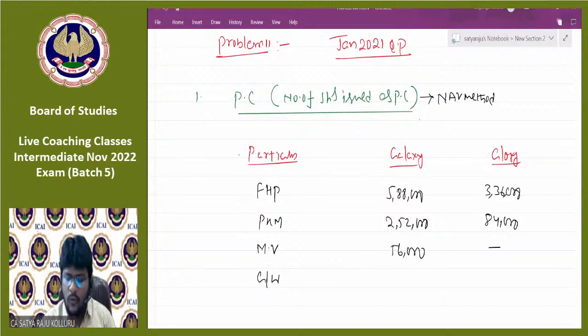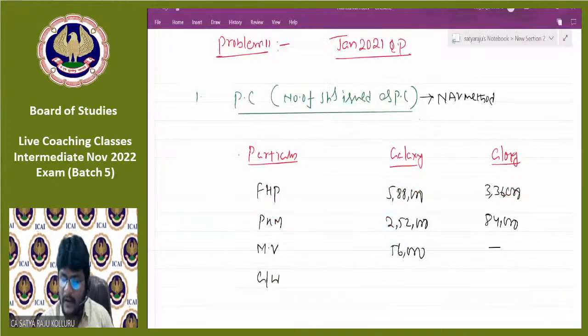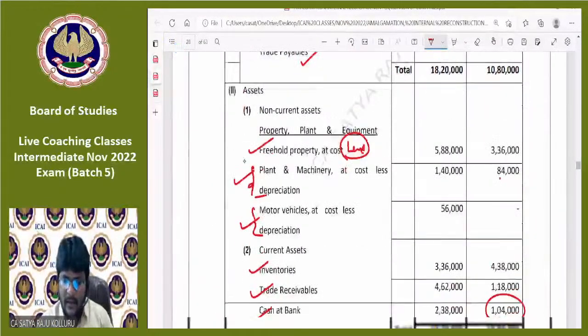Always, it is better to start with goodwill. So many students may ignore the goodwill in calculation of NAV, because goodwill is also taken over by whom? Purchasing company. That's why Galaxy 4,48,000. Glory 1,68,000. Am I right? Next, fine, guys. Tangible and intangible both are over.